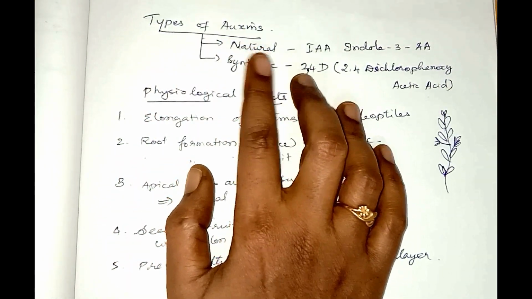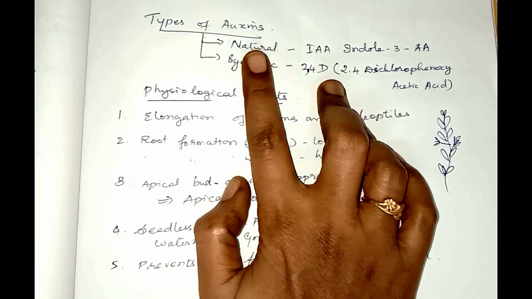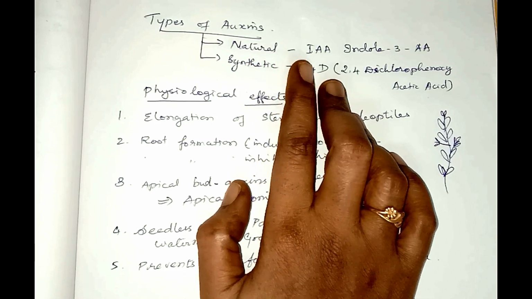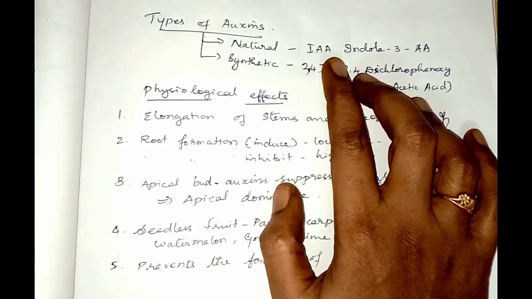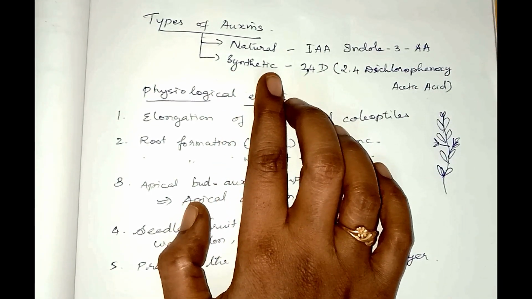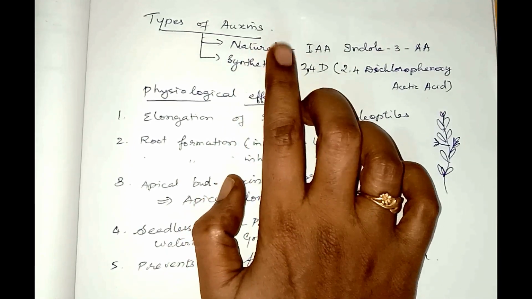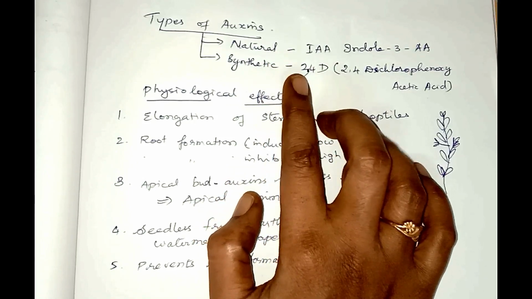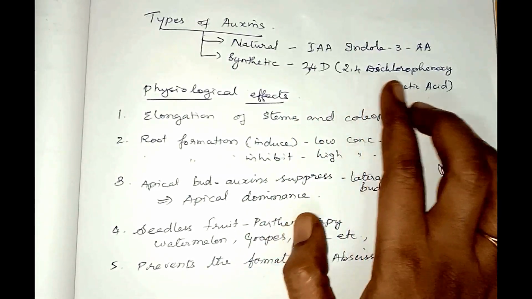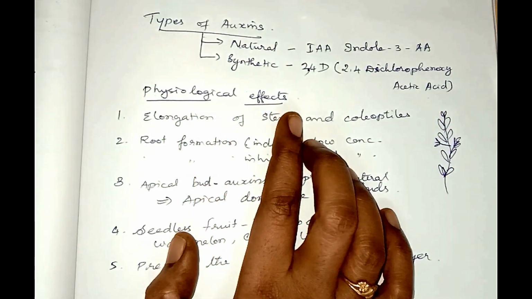Types of auxins. There are two types of auxins: natural auxins and synthetic auxins. Auxins that are produced by the plants naturally are called natural auxins. An example is IAA, indole 3 acetic acid. What are synthetic auxins? Artificially synthesized auxins that have the properties of auxins are called synthetic auxins. An example of a synthetic auxin is 2,4-D, that is 2,4-dichlorophenoxyacetic acid.